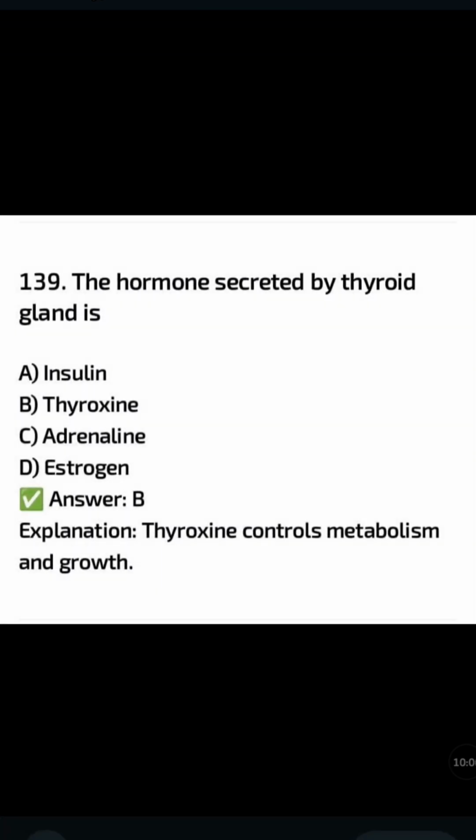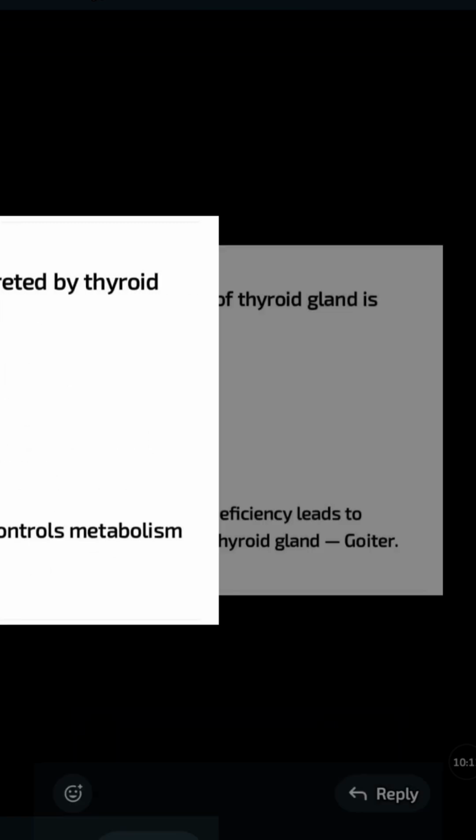The hormone secreted by the thyroid gland is: insulin, thyroxine, adrenaline, estrogen. The correct answer is option B, thyroxine. Thyroxine controls metabolism and growth.